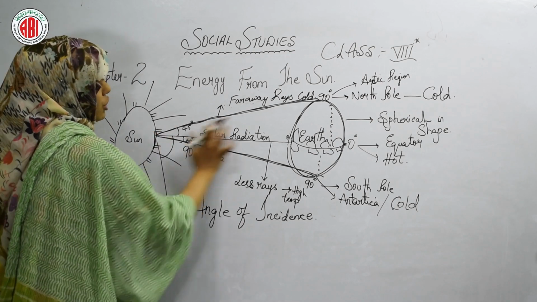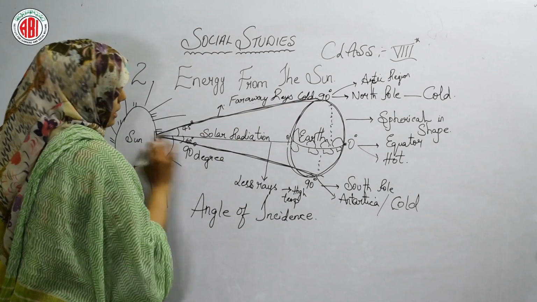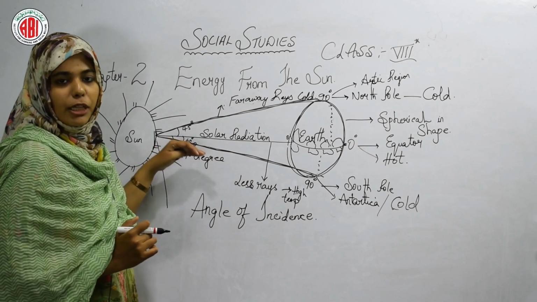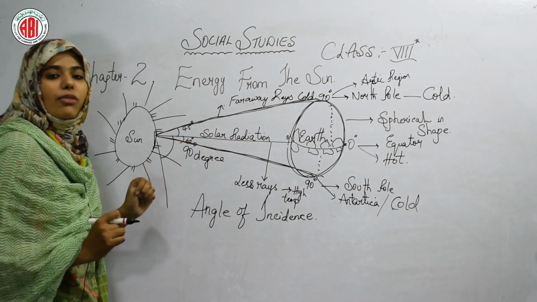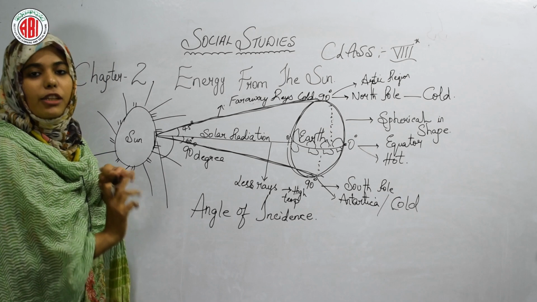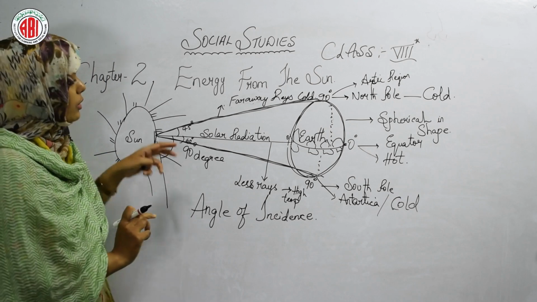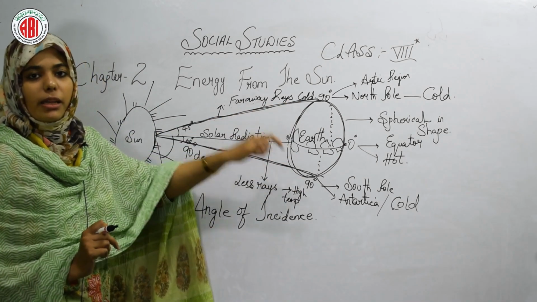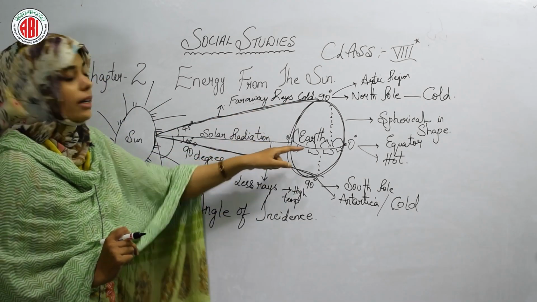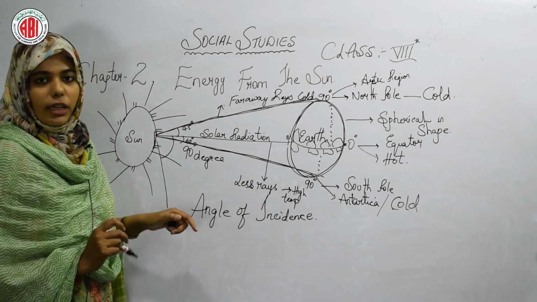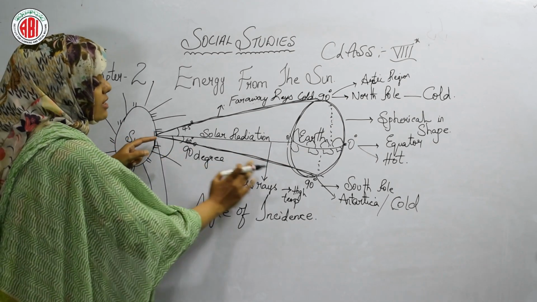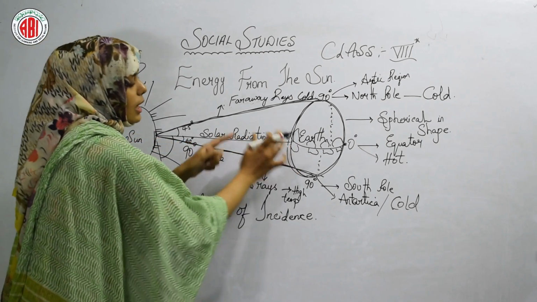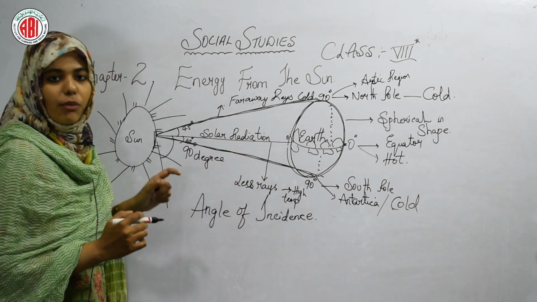Okay, see the position of the rays, children. In this way, down slanting, upward slanting, and in between straight coming to the equator. That is why, what we have learned, that the rays are not coming in uniformly. And what else? Due to the rays not coming uniformly, the north pole and south pole regions are very much cold and the equatorial regions are very much hot. And what else? जितना rays का space ज़्यादा रहेगा, that regions will be cold, and the rays which are very close to the earth, that regions will be very much hot.